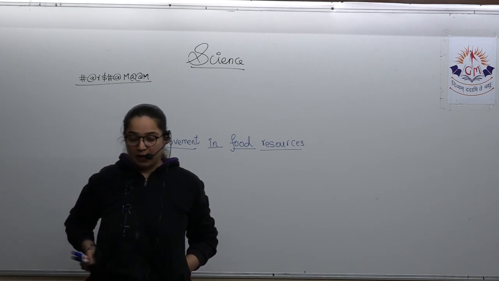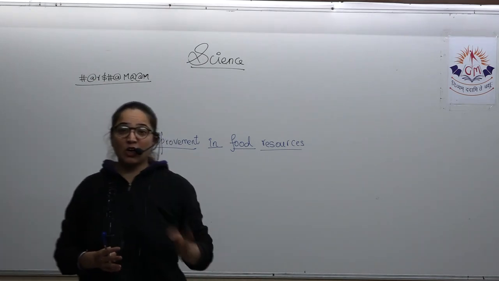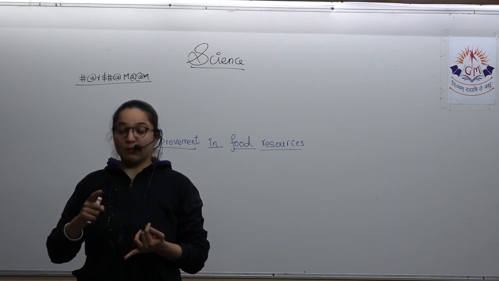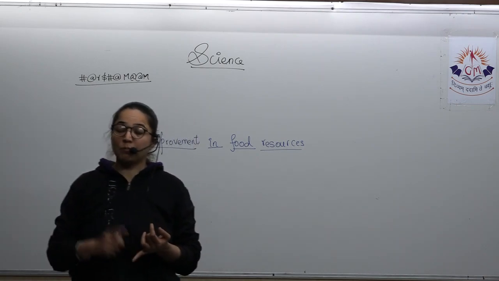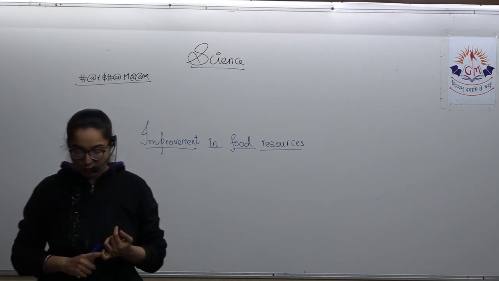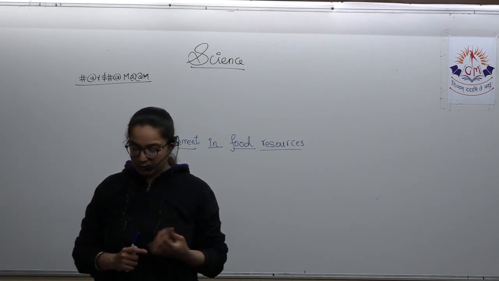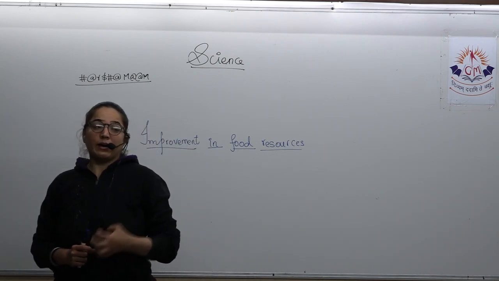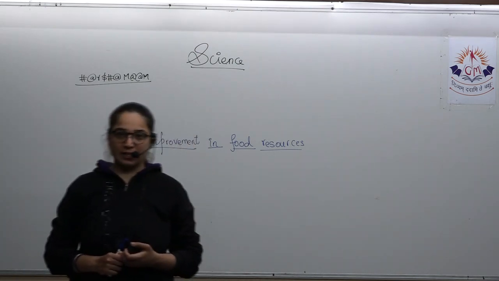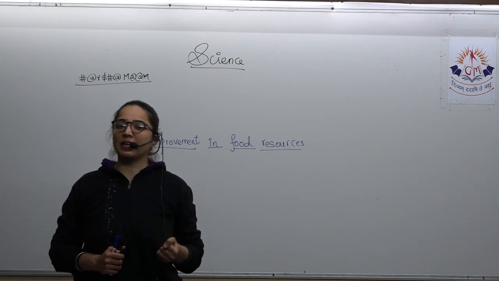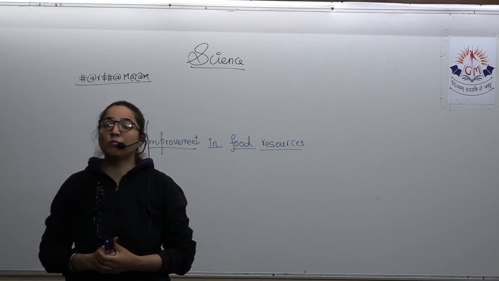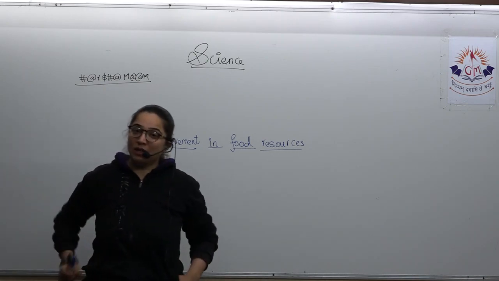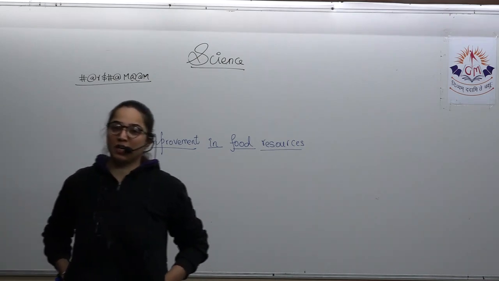What is food? Food is the combination of various organic as well as inorganic substances which are capable of providing us energy. It also provides material for proper growth, material for proper repair or replacement of the worn out tissues, and all the regulatory substances and all the things that are needed for all the metabolic activities. How is our livelihood possible? Just because we are eating. So food is providing us all the things, and that's why we are able to stay a healthy life.